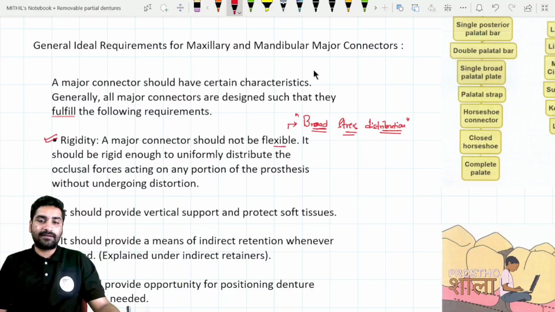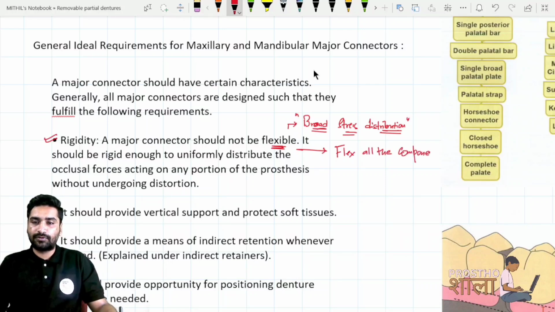It should not be flexible. So what will happen if the major connector is flexible? Suppose if the major connector ends up being flexible, so it will in turn flex all the components. Okay, when it will flex all the components, what will happen?